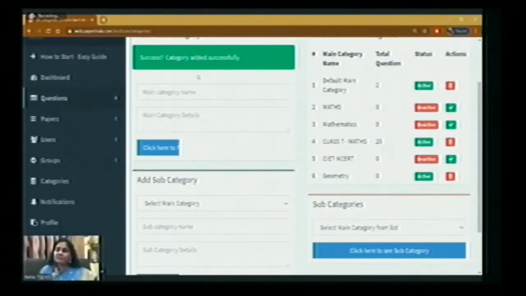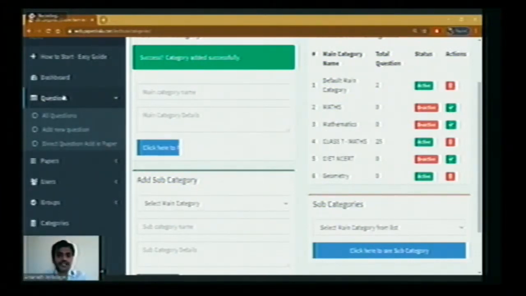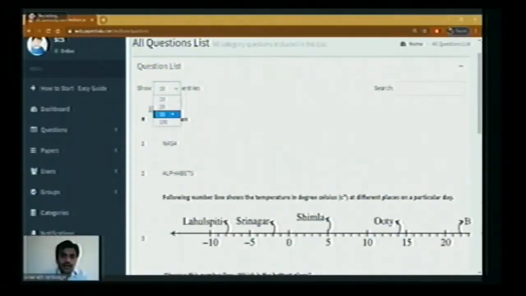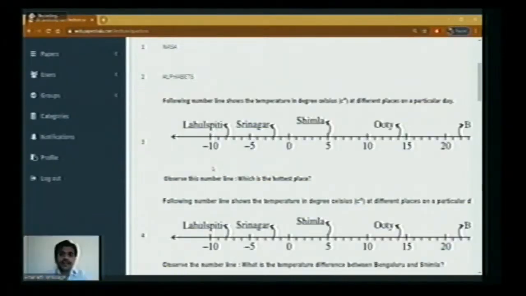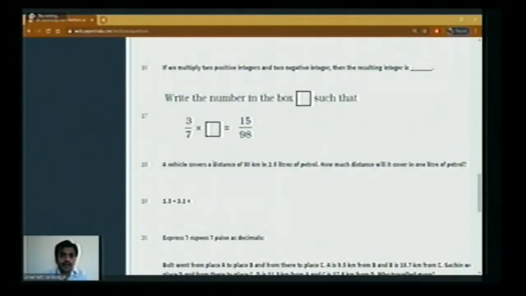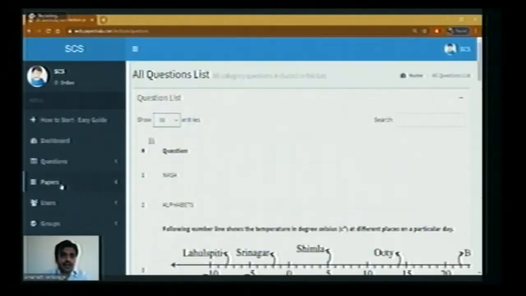Now, afterwards, how to add questions in this particular thing. When you click on questions, we have three options: all questions, add a new question, and direct question add in paper. So I'll be clicking on all questions. When you click on all questions, these are the questions already there on the server. So total we have some 25 to 30 questions on the server. Now I want to add a new question. So again, questions, add a new question.